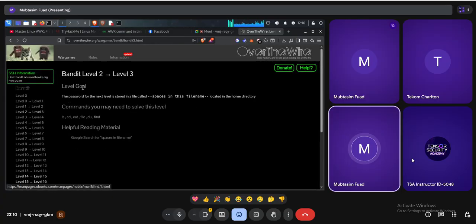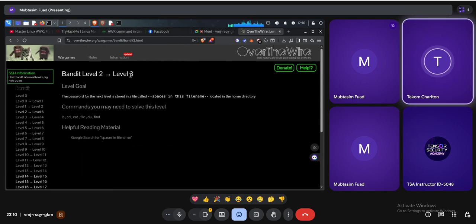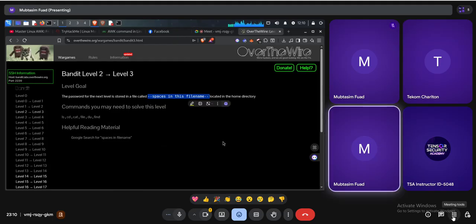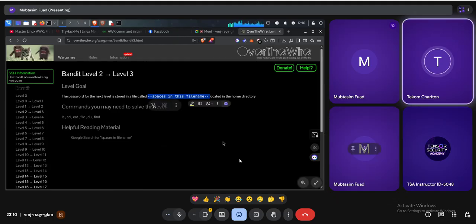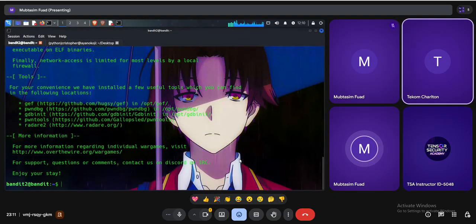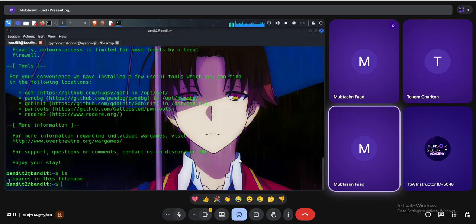The instruction is: the password for the next level is stored in a file called "spaces in this file name" located in the home directory. Okay, so in that case, what can I do? This is the file name. Spaces in the file name. That's the file name. Let me show you. ls. Okay, this is the file name actually. That's the file name. I have to read it.